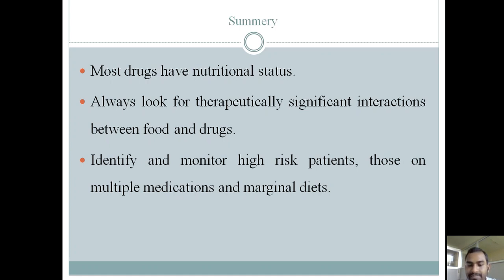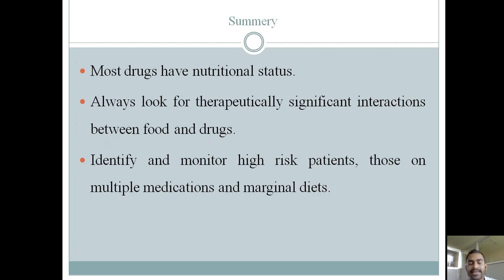Then antibiotics have a serious food drug interaction. Then analgesics and antipyretics. Basically these all have some food drug interaction. So these are some points about food drug interaction.